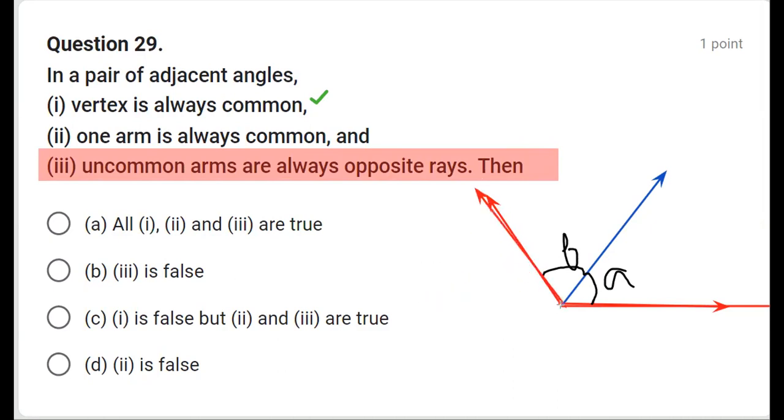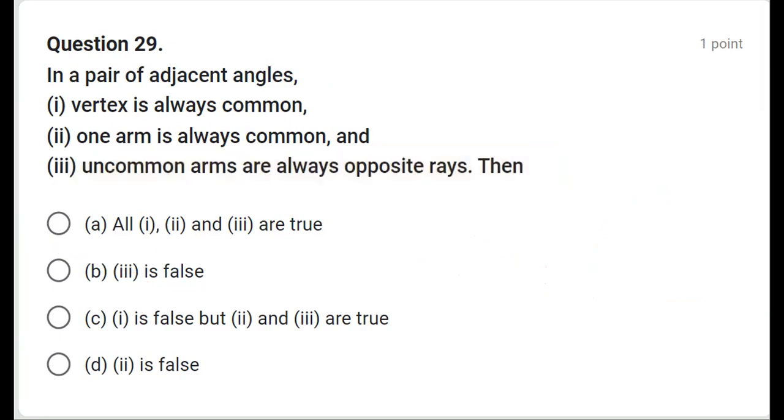They are not necessarily opposite. They may be anywhere between them. So here, we are looking for the statement which is false. So statement 3 is false. All other statements are correct.